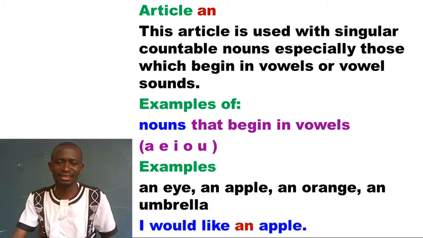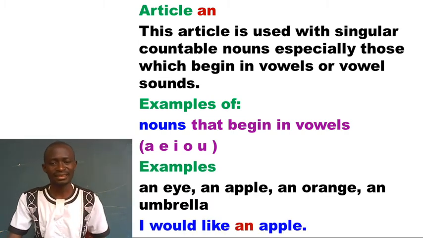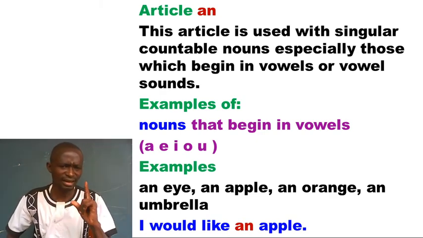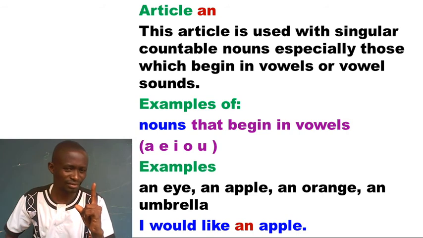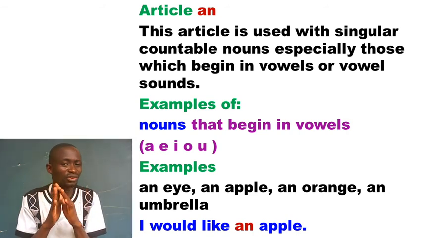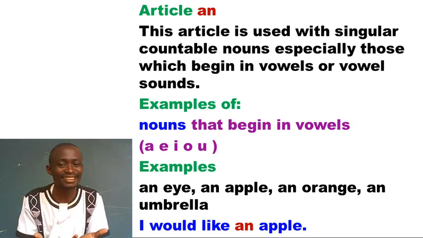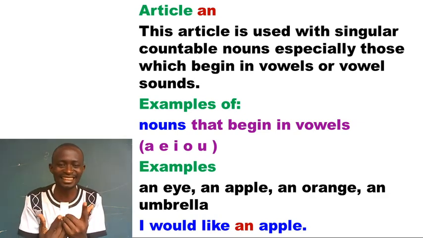Next bit of it says, I want to see the sentence. I have a sentence here saying, I would like an apple. An apple. It means only one. And so when you say like this, it means you're not specific. When they bring for you any apple, you have to take it because you are not specific. That's how to use article an and article a.